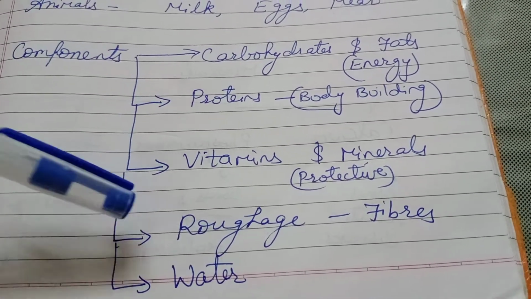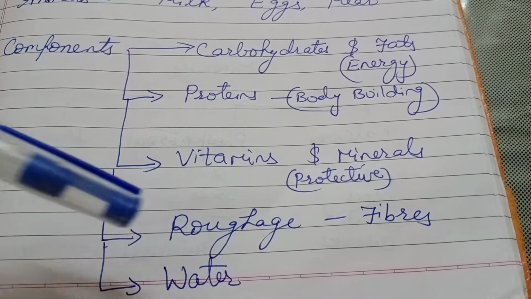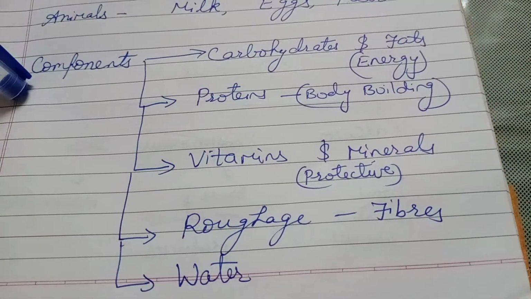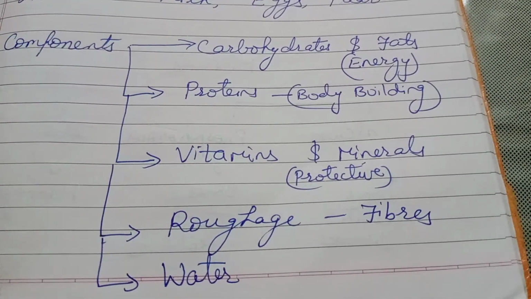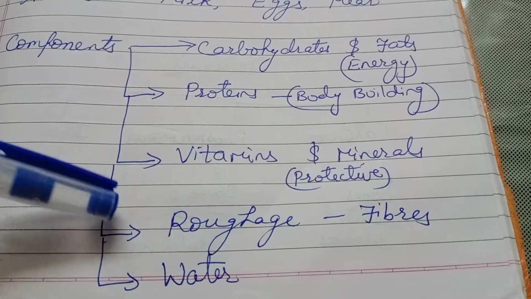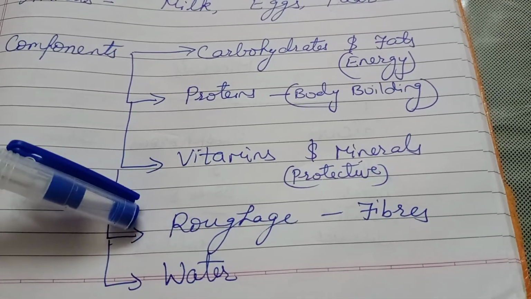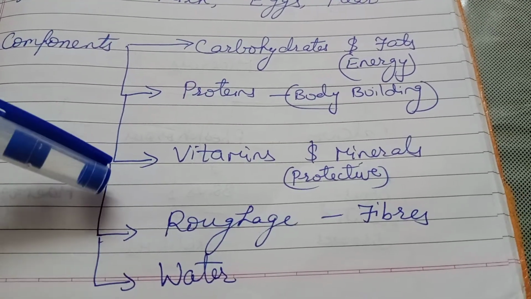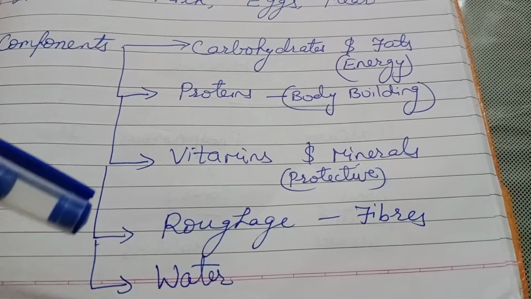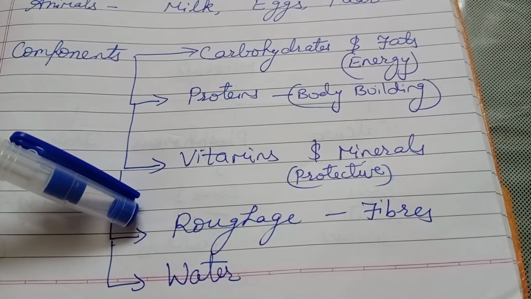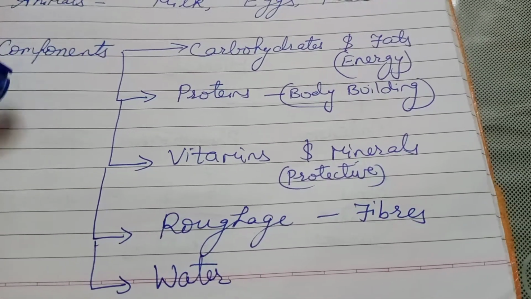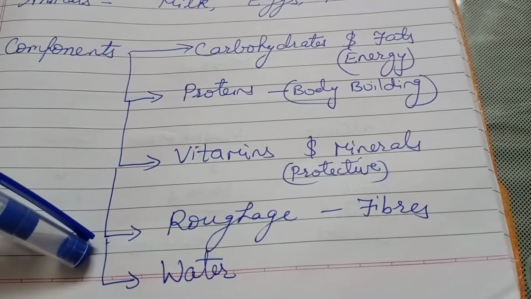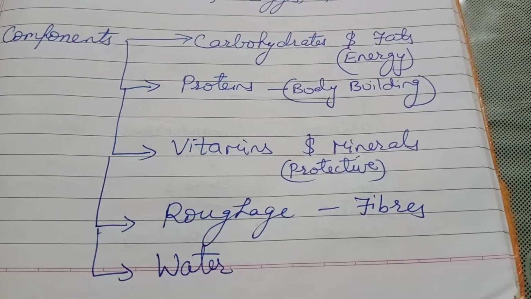Roughage of course is a very important component of food which is required by the body. It may be called fibers, which help us to throw out the waste product from the body. Without roughage, our stomach will be like a dustbin which will have all waste product and we cannot throw it out. So roughage is very much required in all types of food. Water, of course, is present in many types of food and we should be hydrated by drinking lots of water. Then comes another topic.